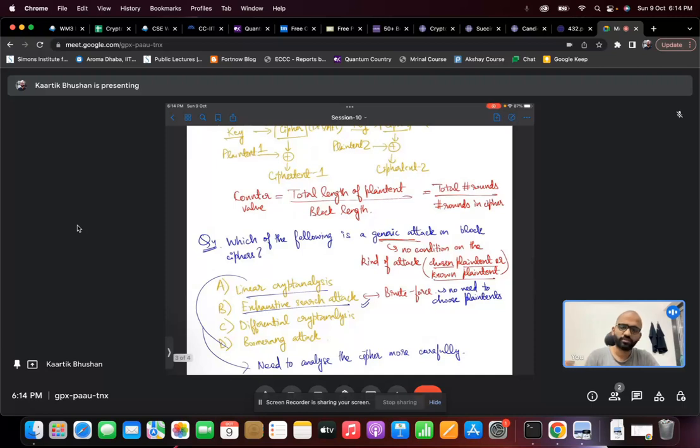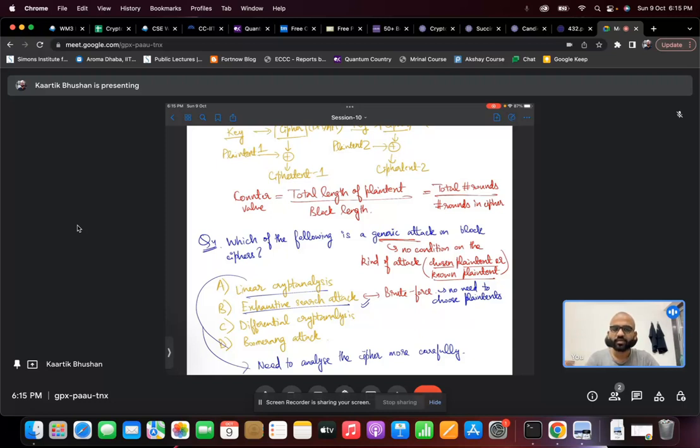Okay, so for the next question, which of the following is a generic attack on block ciphers? Option A, linear cryptanalysis. Option B, exhaustive search attack. Option C, differential cryptanalysis. And option D, boomerang attack. Right? So first of all, what does it mean by a generic attack? Generic attack means that there is no condition. We don't need any other condition to perform this attack. The most basic possible attack that you could think of.